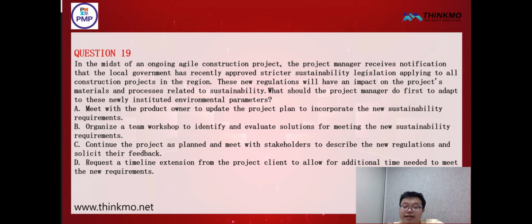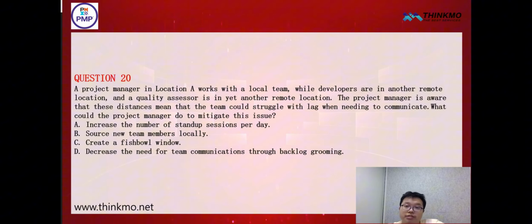Okay, next let's look at question 20. For question 20 first, as project managers, we are currently at the ad site, working with the local team while the developers are at another remote location. The quality assessment personnel are at yet another remote location. So here, we are essentially split across 3 different sites. Now, the project manager has realized that due to these geographical issues, the team may experience delays in communication. So, what measures can the project manager take to mitigate this problem?